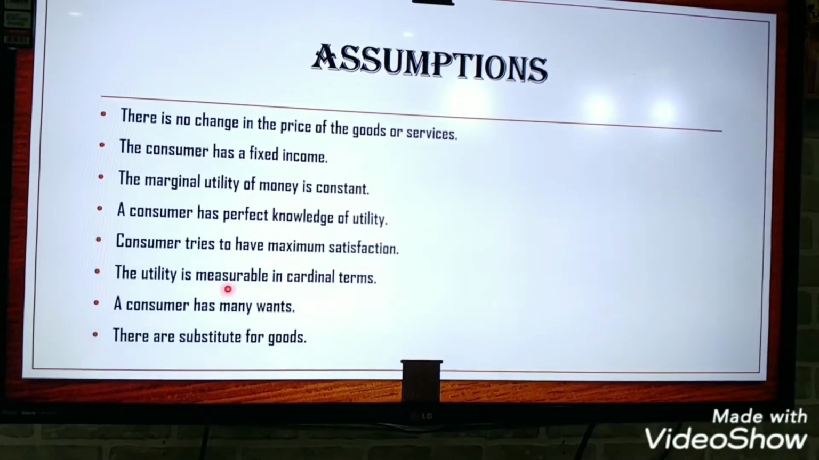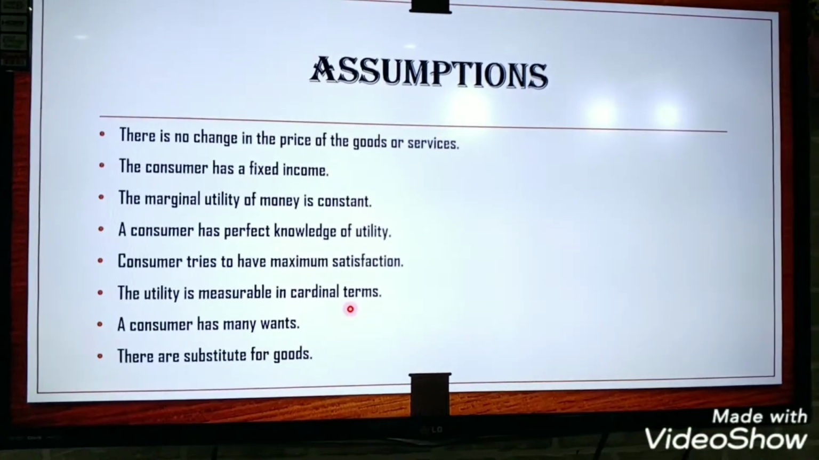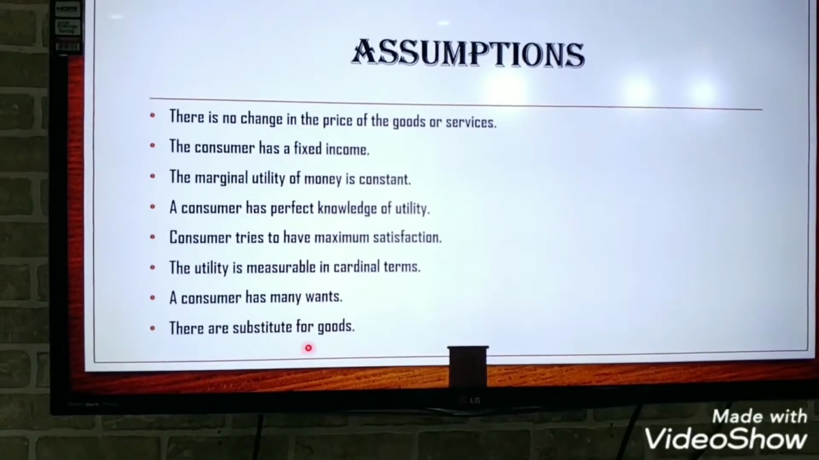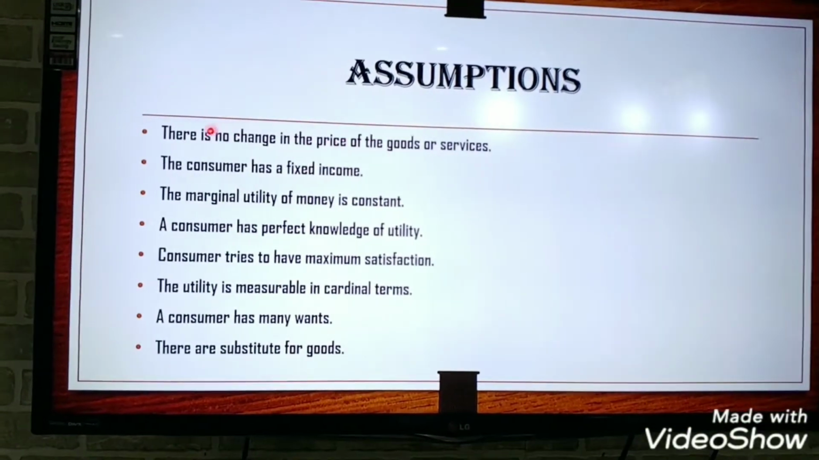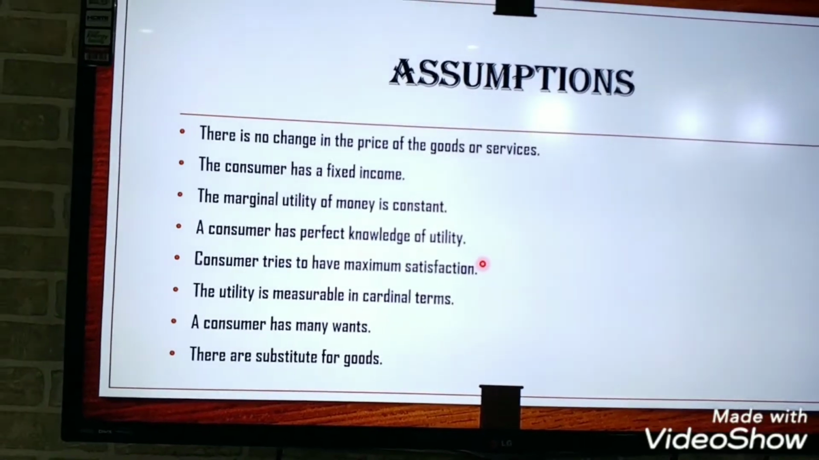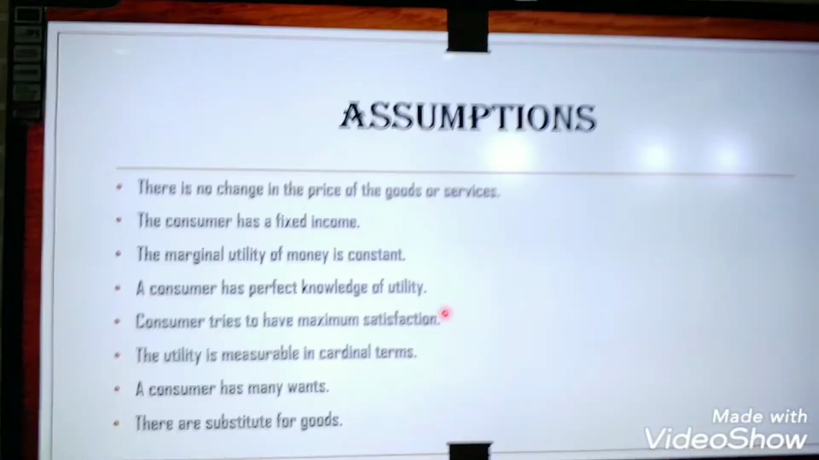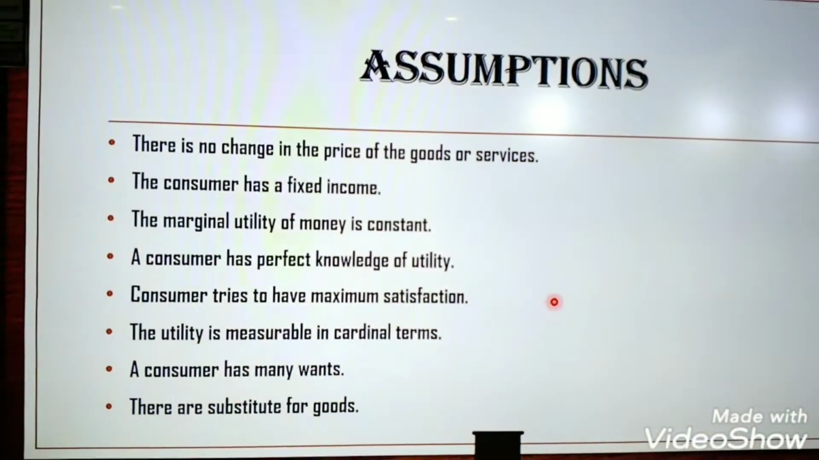The utility is measurable in cardinal terms. Cardinal means in money, that is 1, 2, we can count it. A consumer has many wants. There are substitutes for goods. In a lump sum we can say, if we assume all these things, then only the law of equi-marginal utility will hold. Otherwise this law will not be active, it will not clarify the conditions.